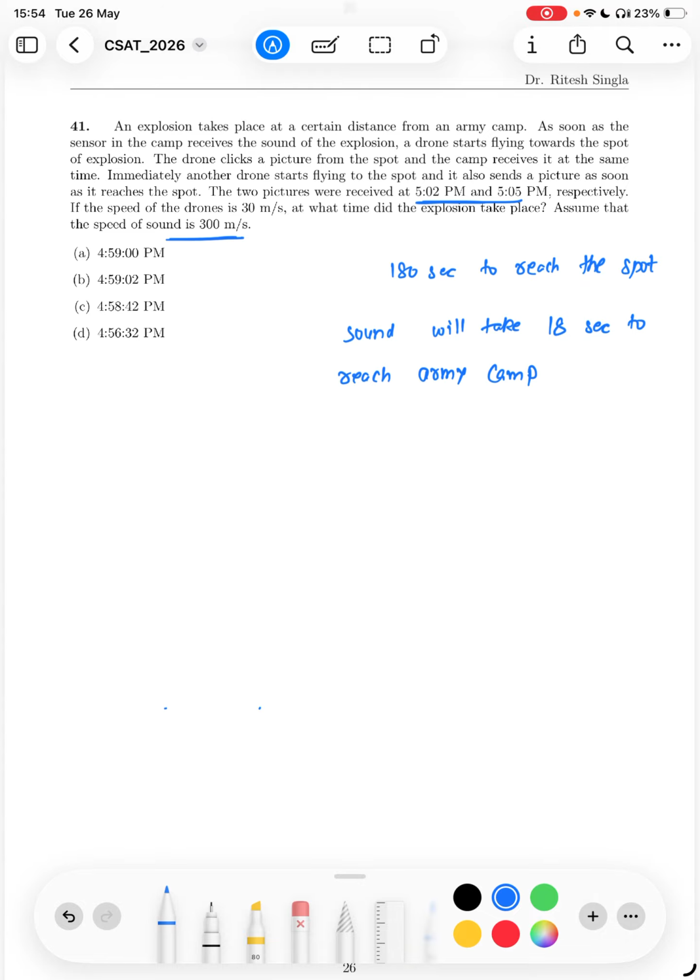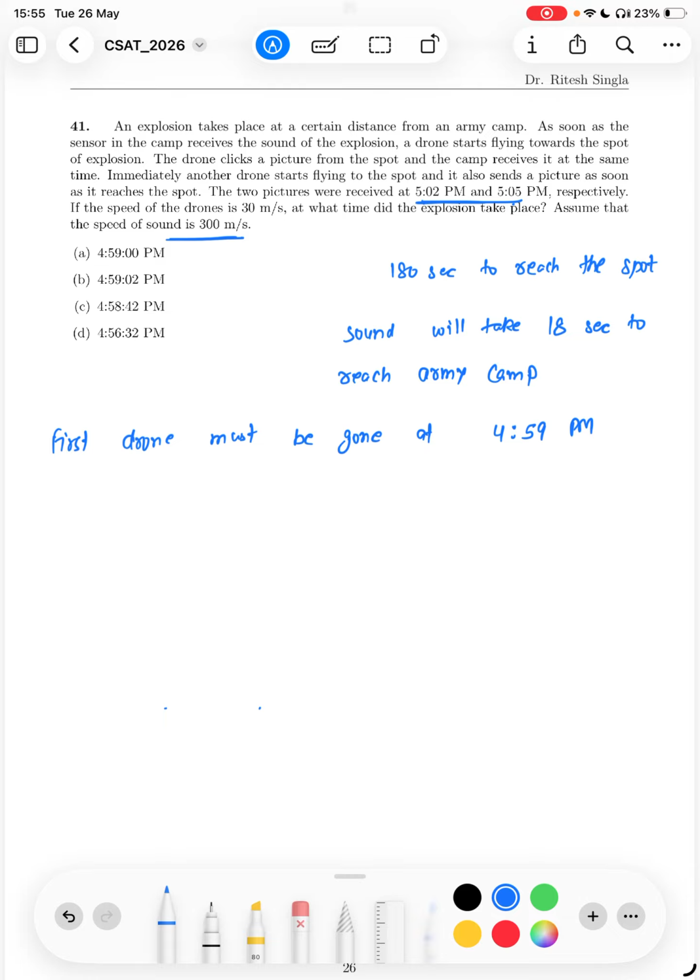Okay, the second drone reached at 5:05 pm. The first drone reached at 5:02 pm. So, the drone is taking 3 minutes. So, the first drone was fired at 4:59. First drone must have gone at 4 hour 59 minutes, right? 4:59 pm.